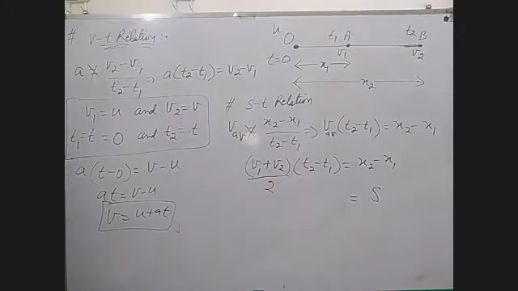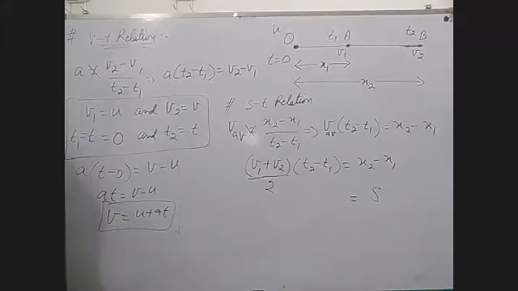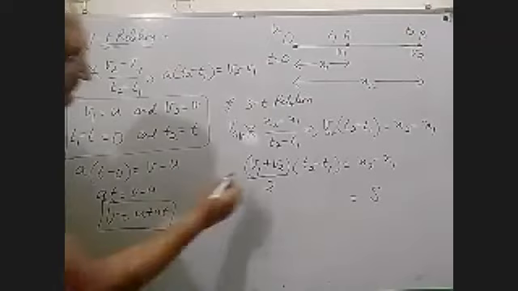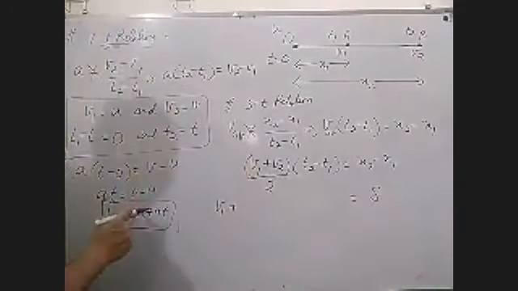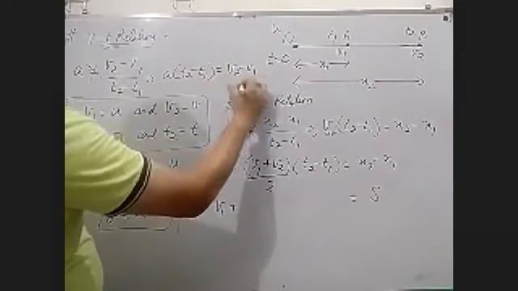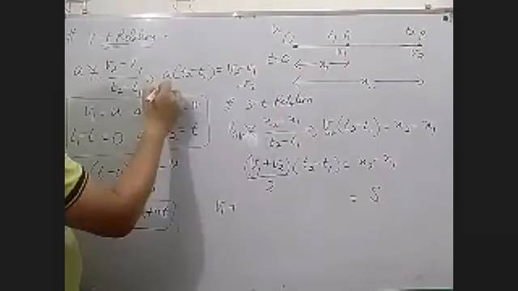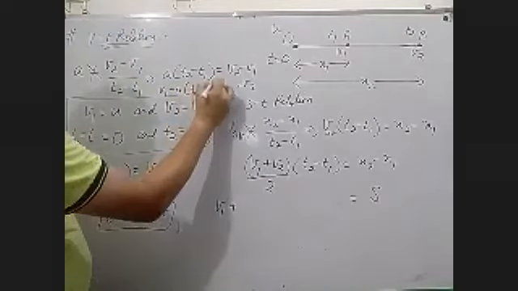You can take this thing as x. Okay, sorry, solve this thing first. How? v1 plus, what is the value of v2? Here v2 is v1 plus a(t2 minus t1).